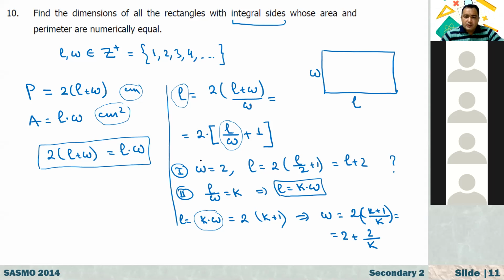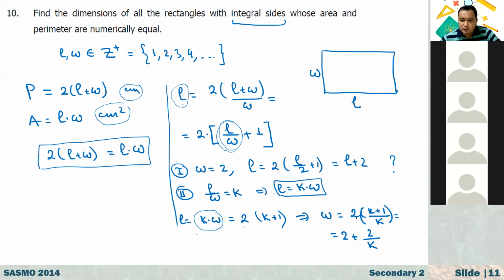Anyway, let's just start from here. L equals 2 times L plus W over W, right? If you simplify this, in the expression we have L over W. When L over W is an integer, L must be a multiple of W. Suppose that L is equal to K times W. If you substitute into the equation, we have L equals 2 times K plus 1, right?